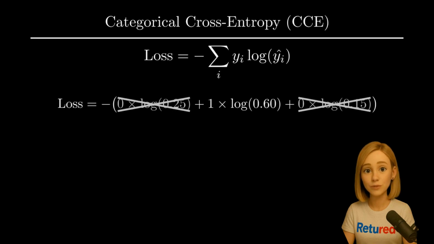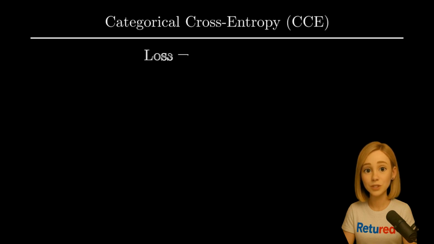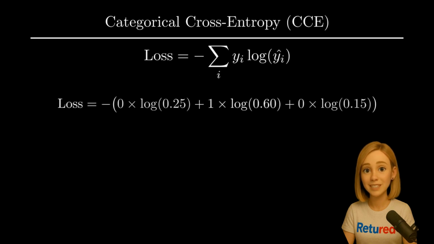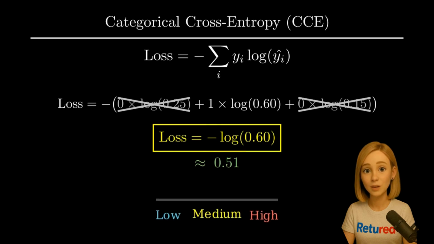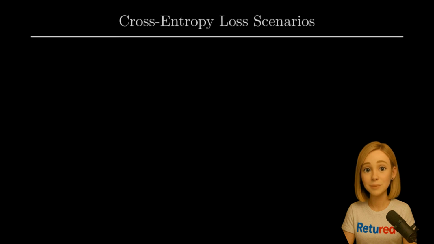But since most of our true values are 0, they just wipe everything out. We are only left with the term for the correct class. So the loss is simply the negative logarithm of the probability the model assigned to the right answer. In our case, that's negative log of 0.60, which is about 0.51. That's our penalty score. Let's see how this plays out.